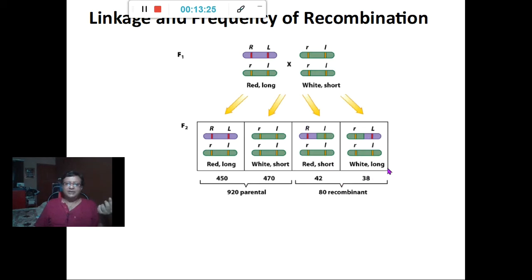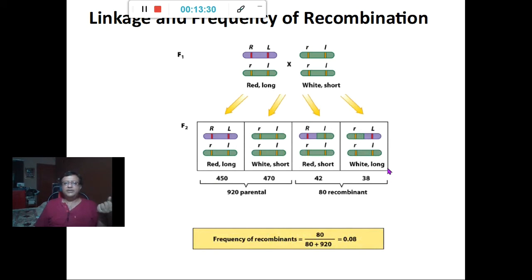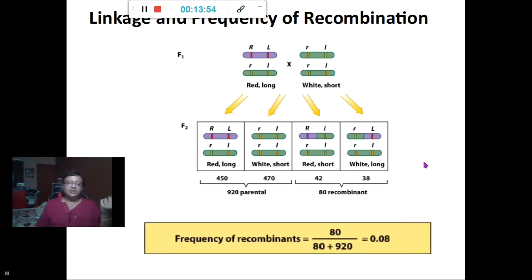So now how do you calculate the frequency of recombination? The frequency of recombination can be calculated as follows. There are a total of 80 plus 920, that is 1,000 of these plants found, and you had only 80 recombinants. So out of the total number of plants found in the F2 generation, 80 of them were recombinants, and so the frequency of recombinants is 0.08. And this is also known as the distance between these two genes, R and L.